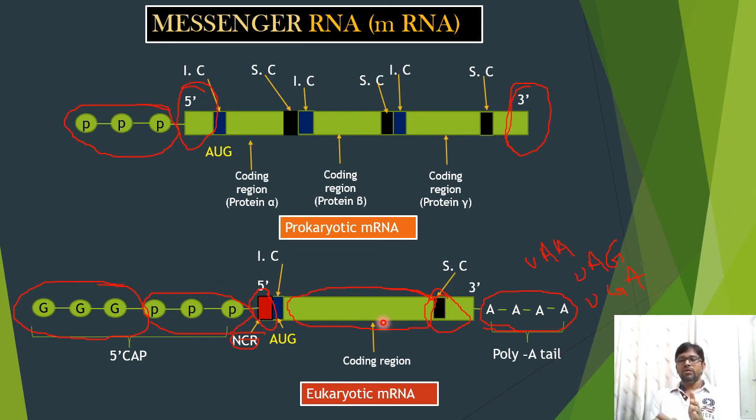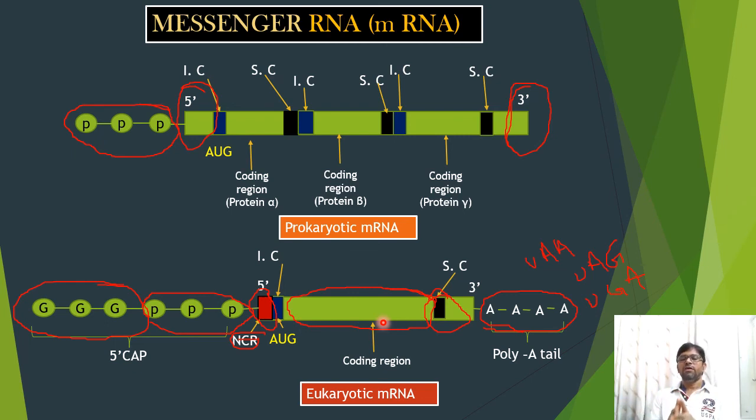Usually in prokaryotes, a single mRNA can translate more than one polypeptide, so such mRNAs are called polycistronic mRNAs.